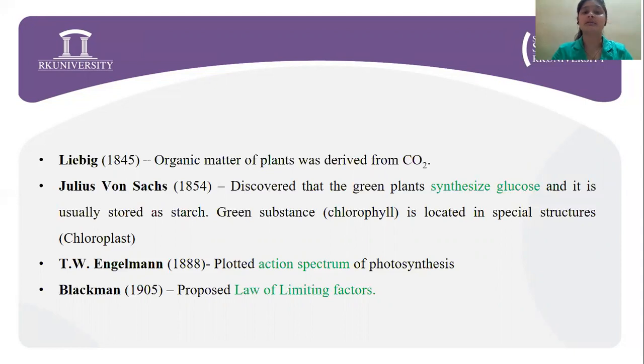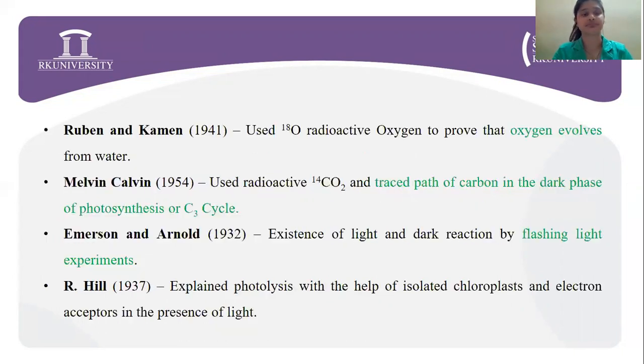Now, the green substance, which is the chlorophyll, is located in a special structure called the chloroplast. Next, in 1888, it was T.W. Engelmann who plotted the action spectrum of photosynthesis. Now, next, in 1905, it was Blackman who proposed the law of limiting factors, one of the important questions from the NEET point of view.